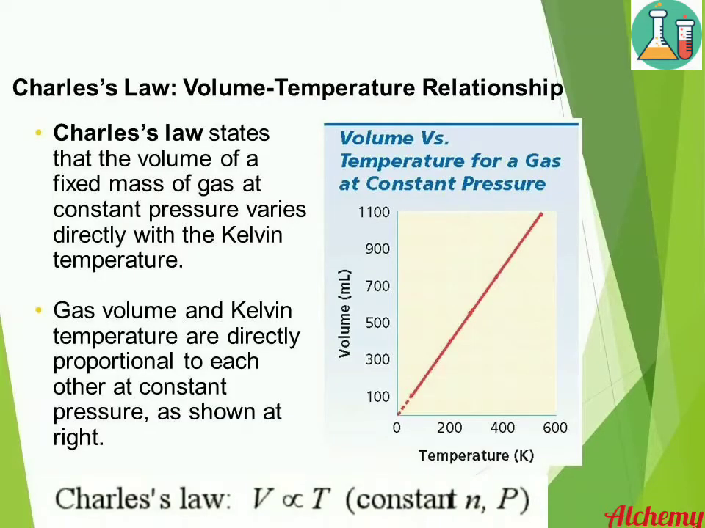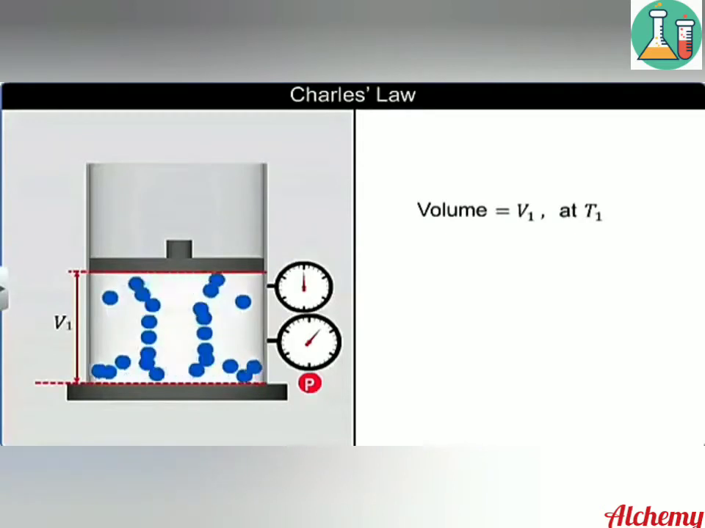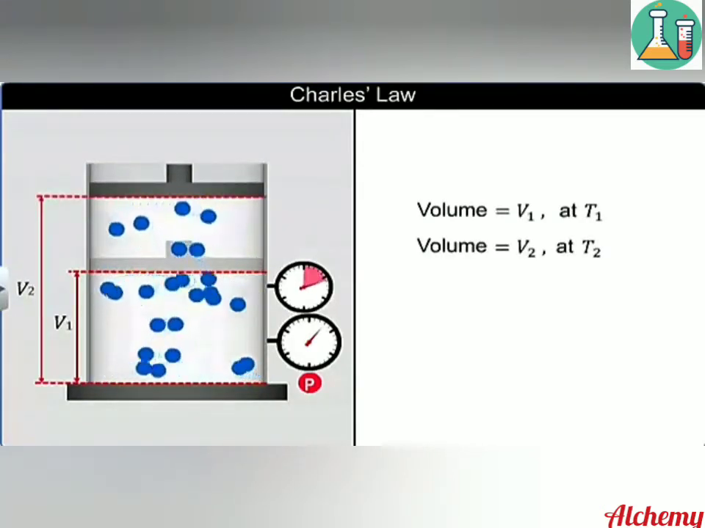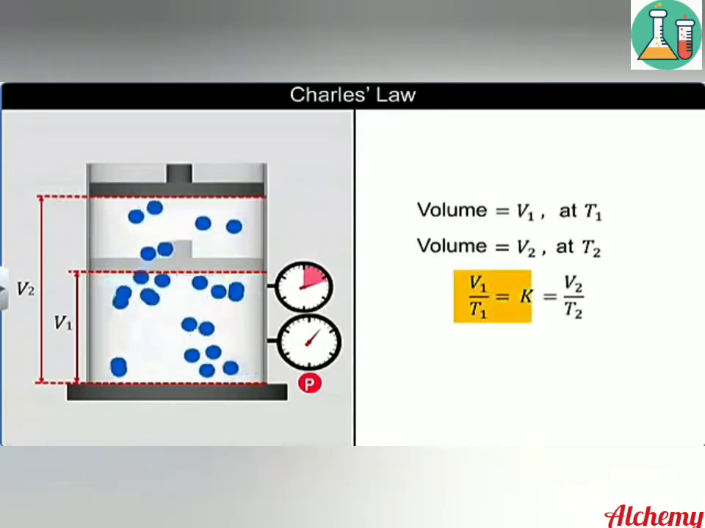Charles' law describes the volume-temperature relationship. Charles' law states that the volume of a fixed mass of gas at a constant pressure varies directly with the Kelvin temperature. Gas volume and Kelvin temperature are directly proportional to each other at a constant pressure as shown in the figure. So according to Charles' law, at a constant pressure, volume is directly proportional to temperature. That is, when volume increases, temperature also increases. Similarly, when the volume decreases, temperature also decreases.